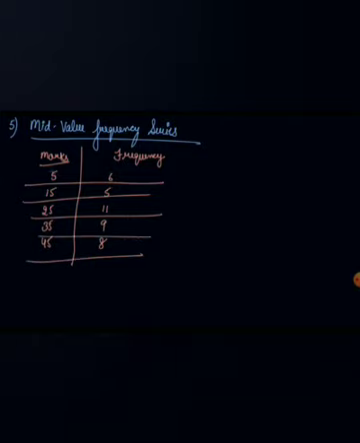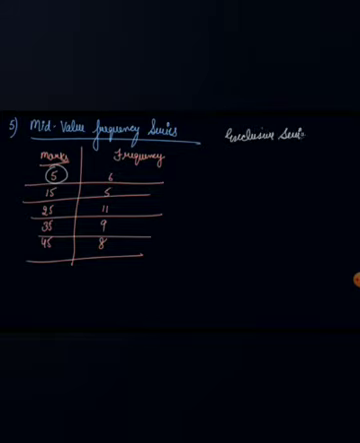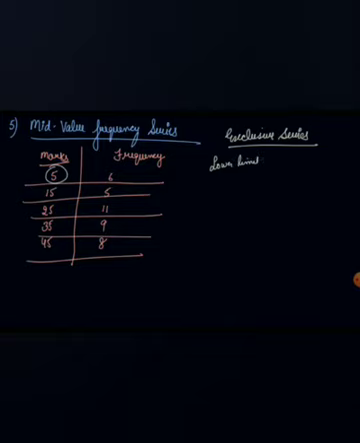You are not given the upper and lower limits, whereas you are given the mid-value of it, which means the average of the two. So, if I ask you to convert this mid-value series into the exclusive series, what you can do, this is the formula. In order to calculate the lower limit, what you do, m minus half I. M is your mid value, I is the difference of the mid value.